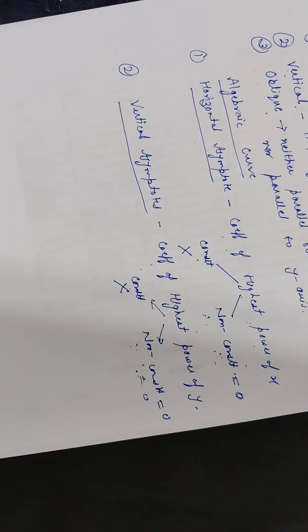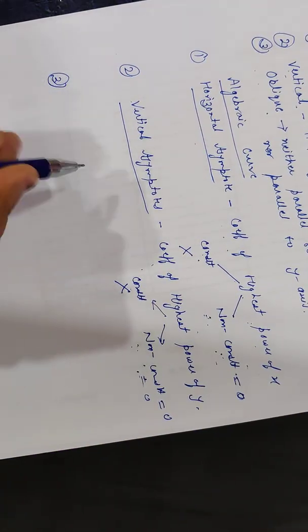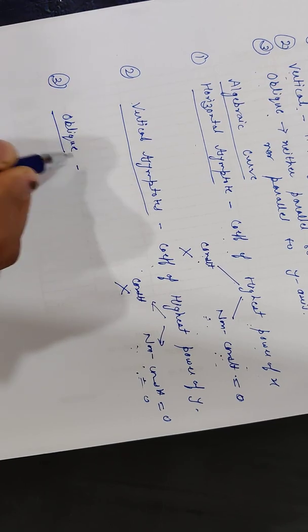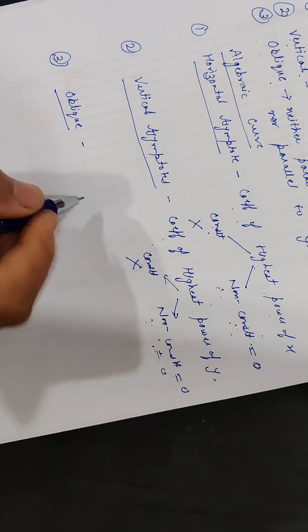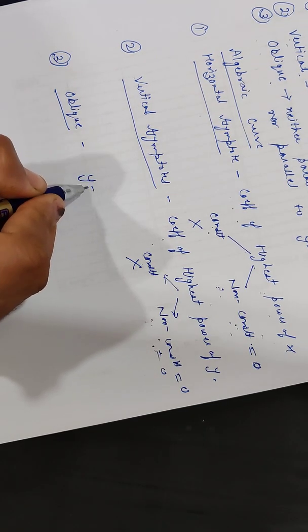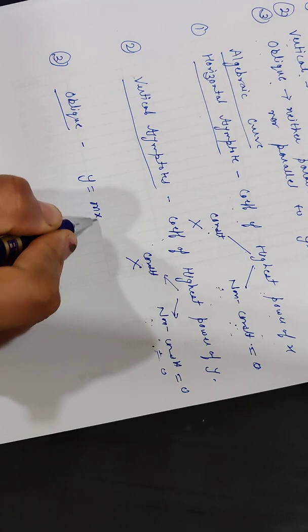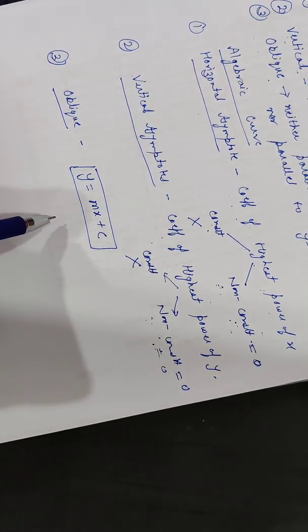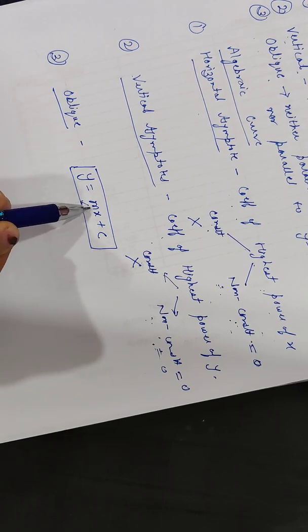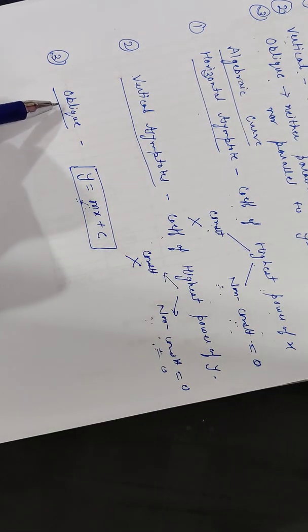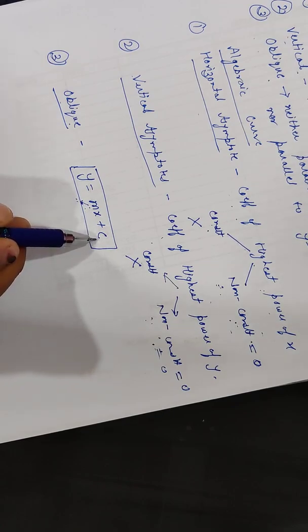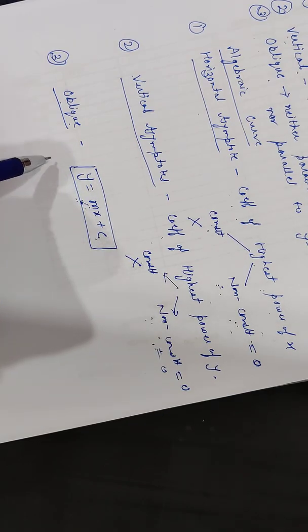Now the working method to find the third category of asymptote, the oblique asymptote. We know that the equation of a straight line in general form is y equal to mx plus c, where m is the slope of the straight line. So to find the oblique asymptote, we have to find the values of m and c and put them in this equation.